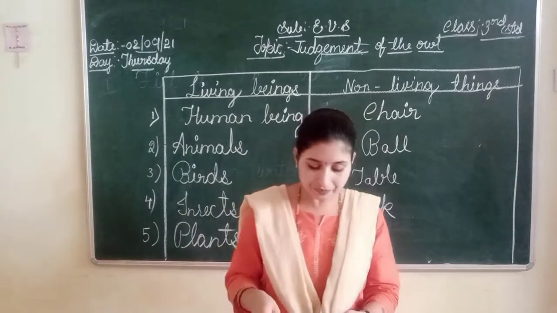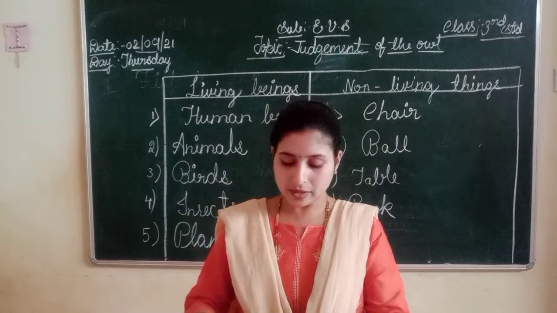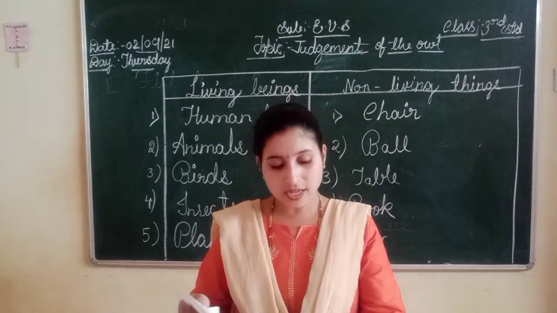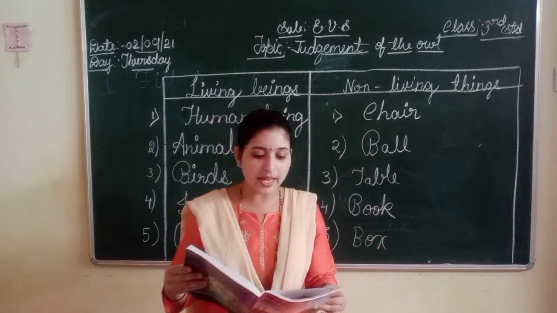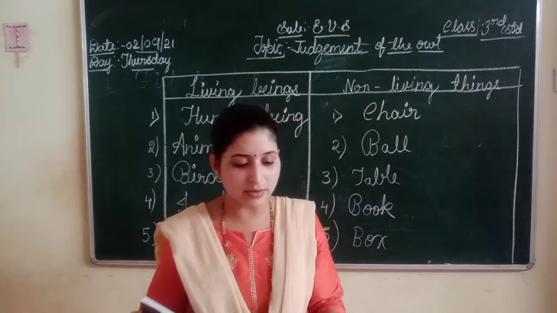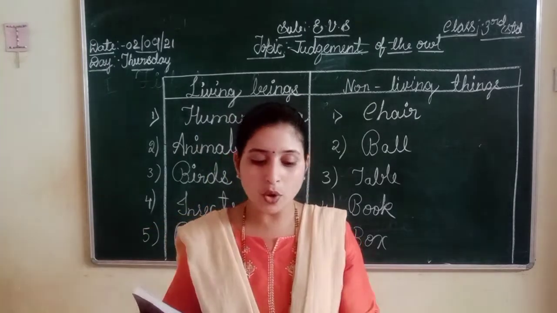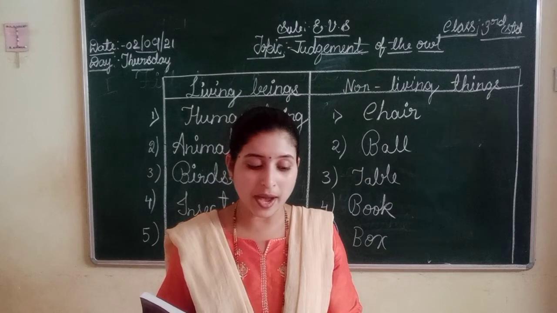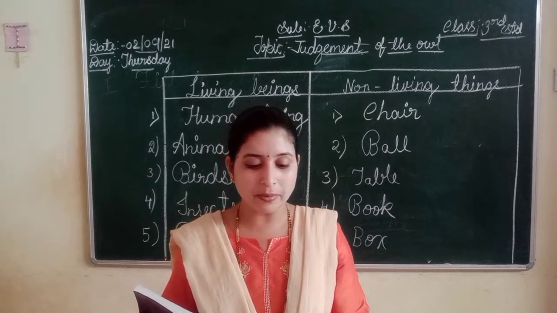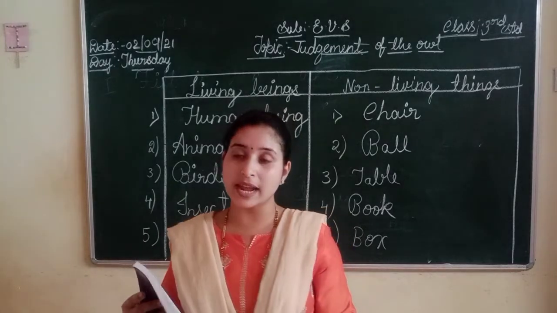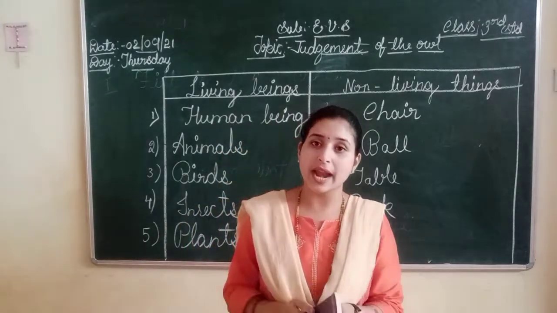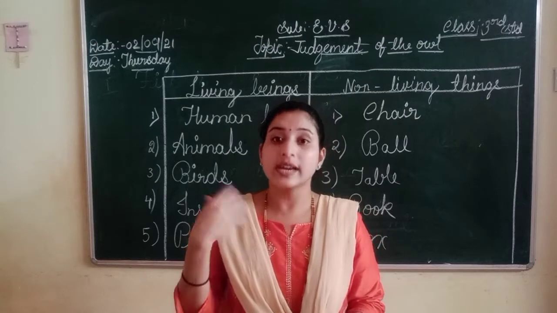Understand? Okay. Next, come to page number 25. There are some similarities between plants and animals. For example, both plants and animals respire. Observe the pictures given below. Write the similarities in the space provided. One similarity is that all the animals and plants need air to respire.